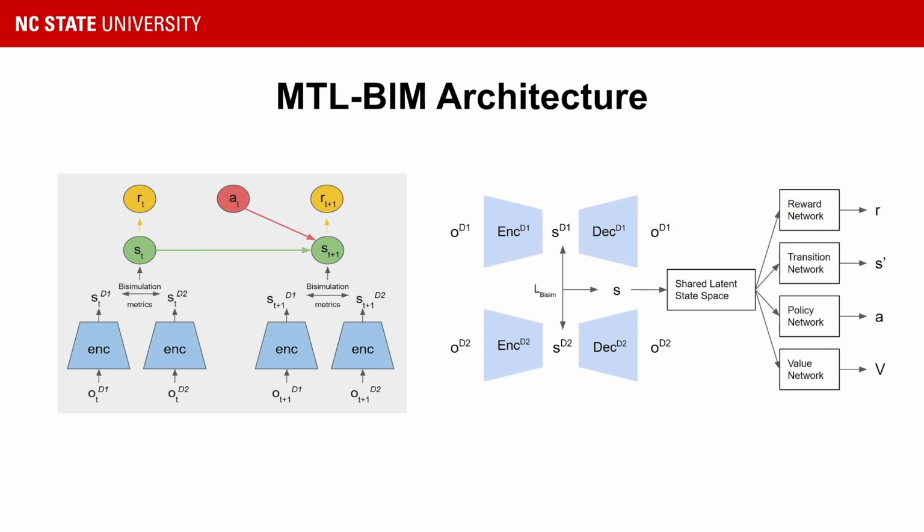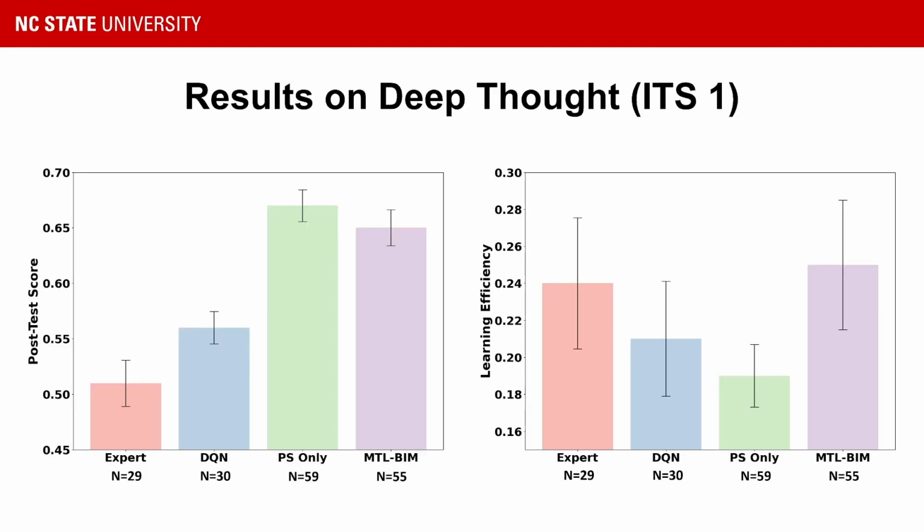In this case, the rewards are the learning of the students in a historical dataset of student-tutor interactions. On the right figure, we can see all the neural networks that form our architecture. We performed two empirical studies with college students. In the DeepThought study, we compared the students who used our MTL-BIM framework against another three policies: an expert design policy, an RL-based DQN policy, and a problem-solving only policy.